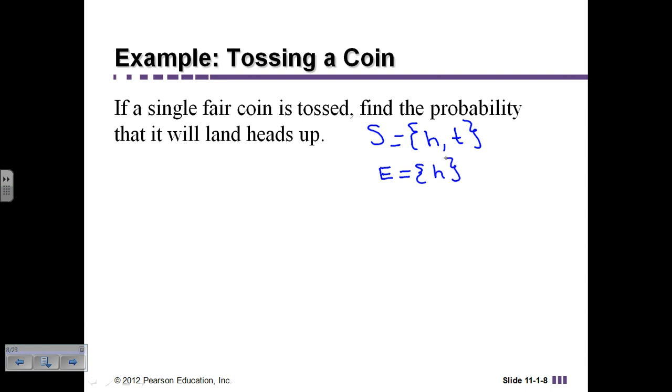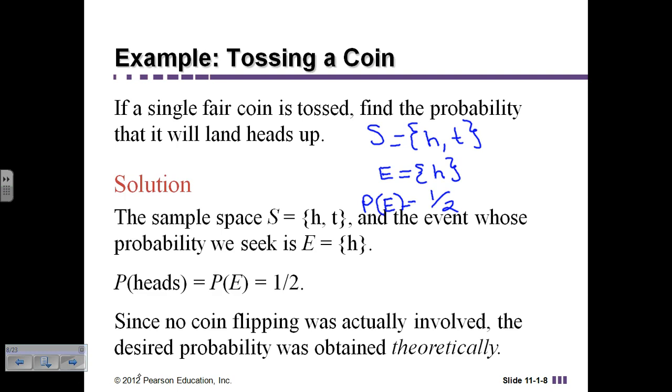So what we're going to do is take the probability that it is a head, and we're going to call that P of E, because E is the event that we're wanting. So P of E is equal to 1/2. So what happened here is I took the probability of all of the outcomes and divided it by the desired probability. So what we have here is actually the theoretical answer, because as long as I flip a coin a lot of times, it's going to end up being 1/2.